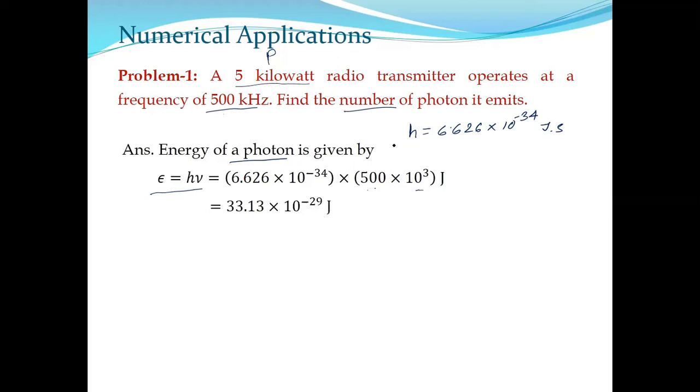Okay. Now the question is that you need to find out the number of photons emitted. Assume that n is the number of photons emitted per second. In 1 second, the transmitter emits n number of photons, and each photon has an energy E. So what is n into E? Anyone, please tell me what is n into E? n is the number of photons emitted by the transmitter per second, and E is the energy of a single photon. So what is n into E, if I multiply these two quantities?